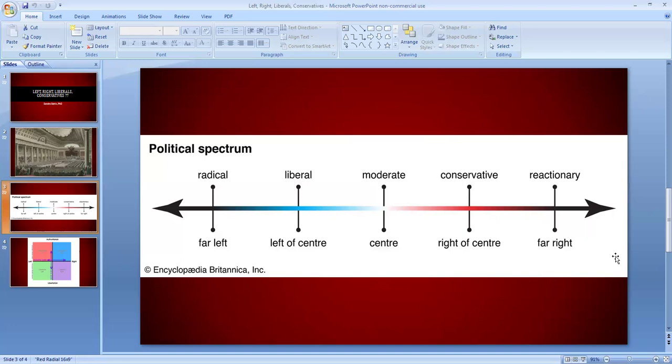Now, that's also another thing to keep in mind about far right and far left. The far left would like to change something by introducing something new. The far right, when they decide to protect something or introduce something, would like to bring something from the past. So sometimes those on the left side of the political spectrum are known as progressives, and those on the right side may be known as retrogressives. So this is one way to explain the political spectrum.